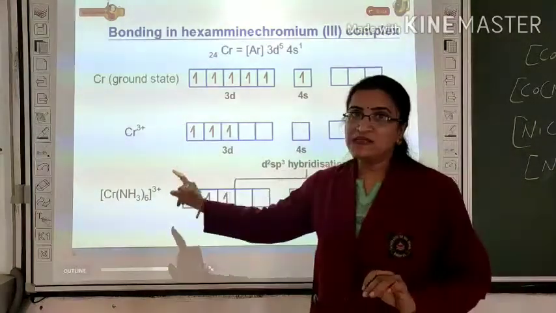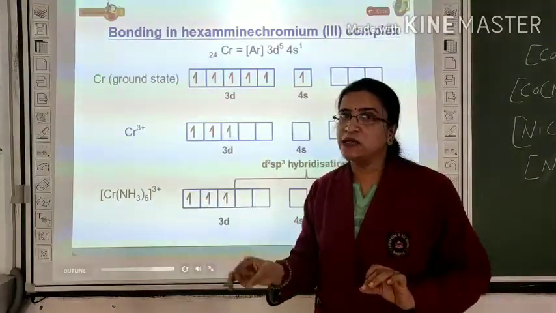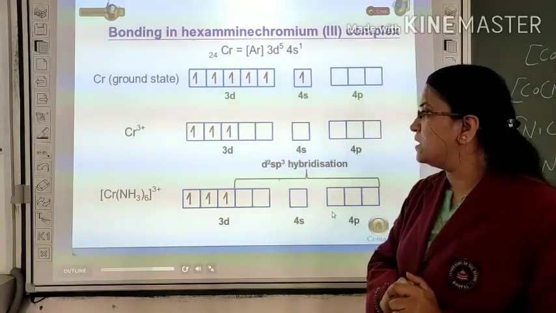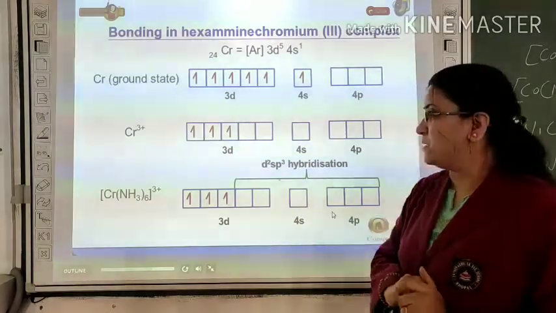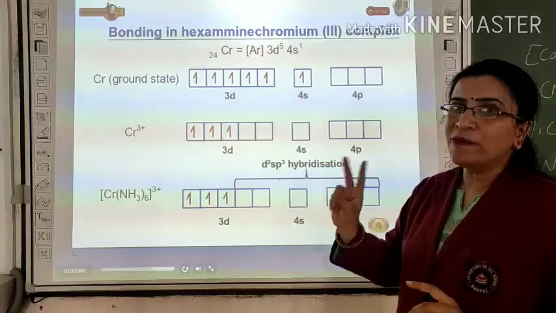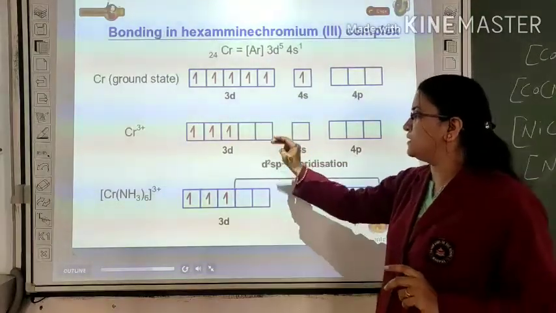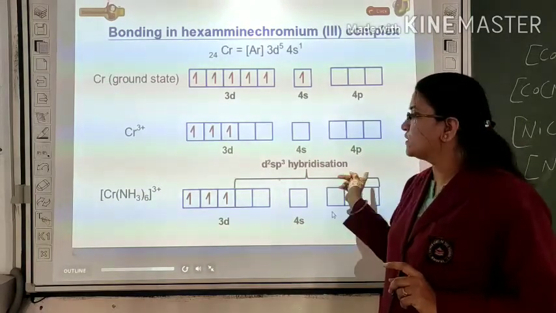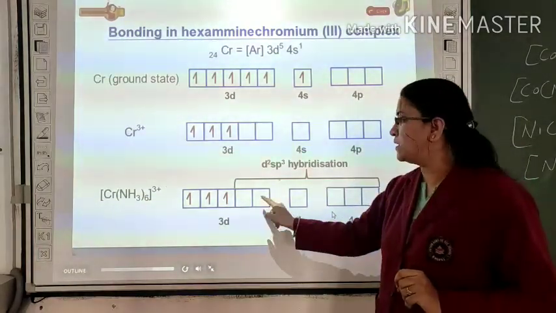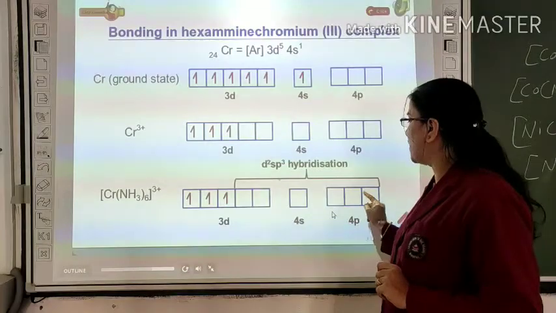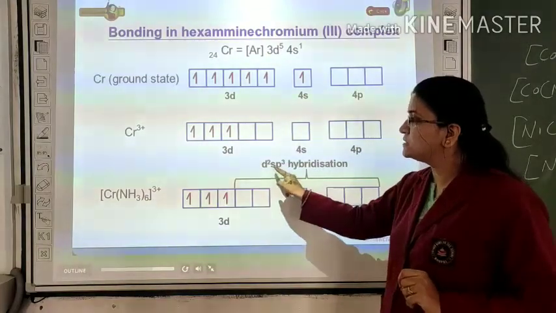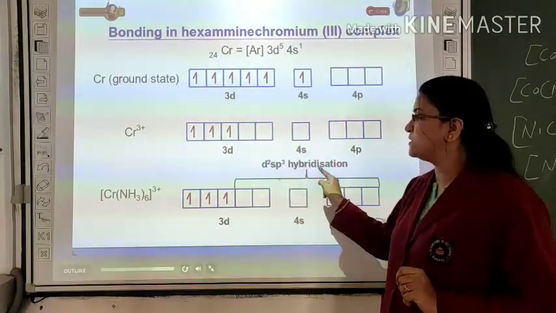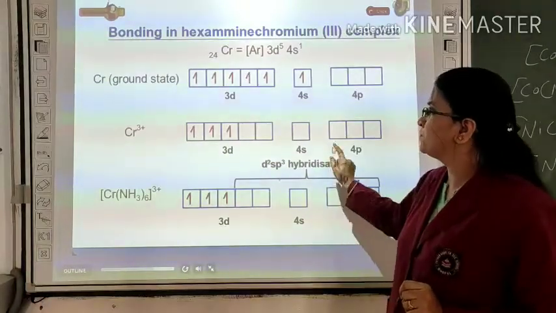Now, to bind with 6 NH3 ligands, it needs 6 vacant orbitals. From where are they available? We notice 2 vacant orbitals from 3d, 1 from s and 3 from p. Total 6 vacant orbitals: 1, 2, 3, 4, 5, 6. So its hybridization is d2sp3.